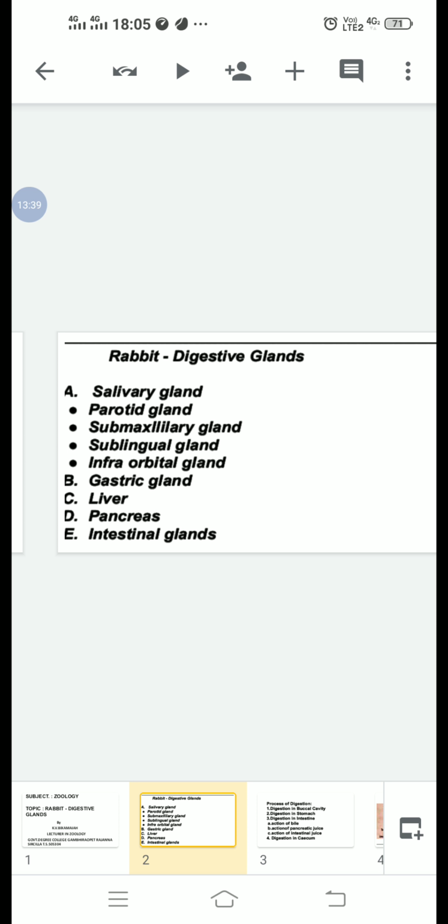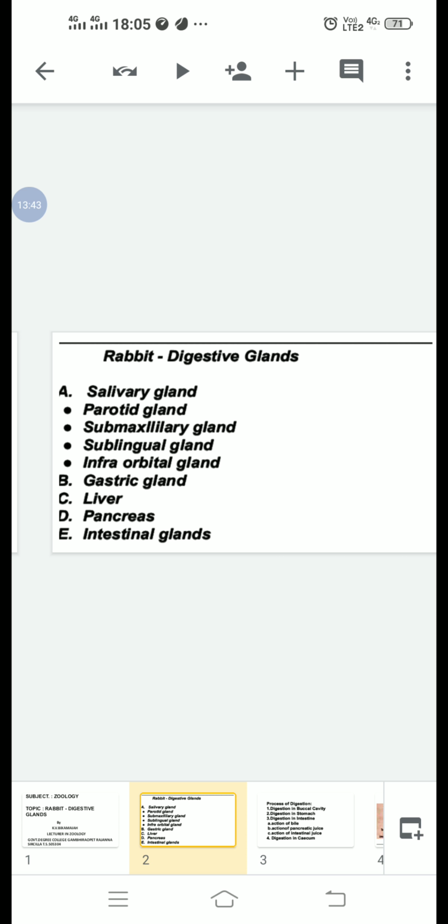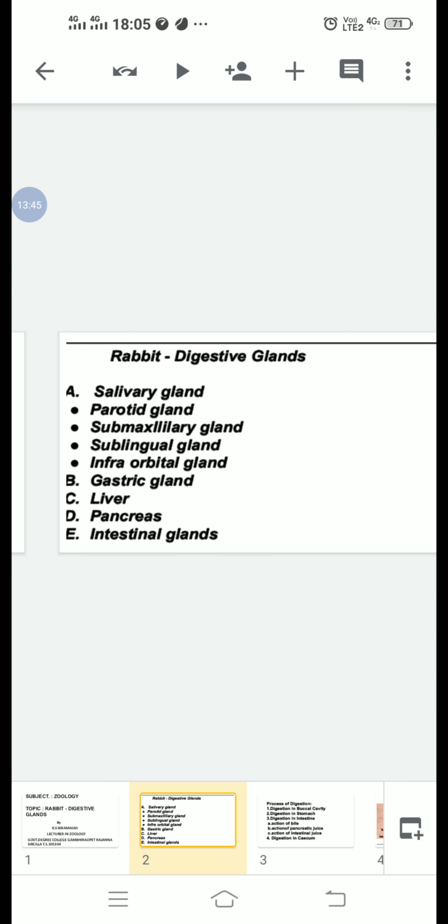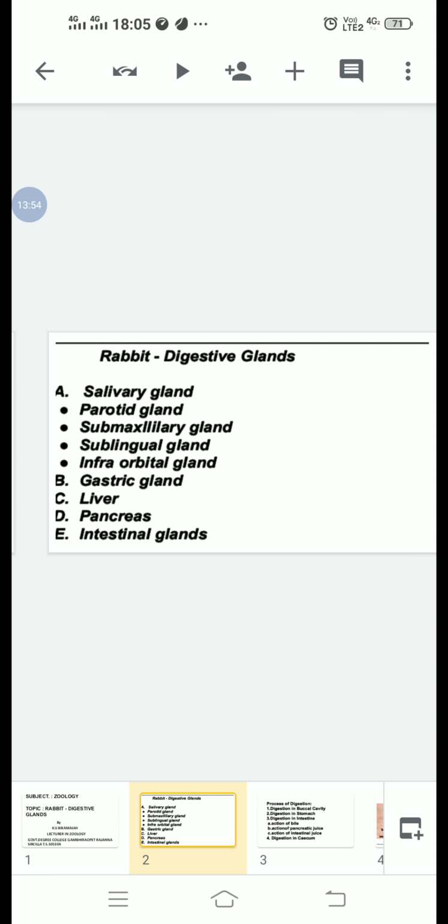A duct arises from the gallbladder. It is called the cystic duct. From each lobe arises a duct called the hepatic duct.